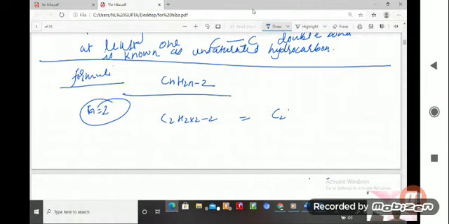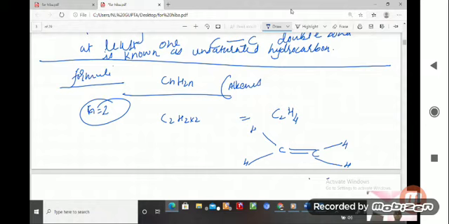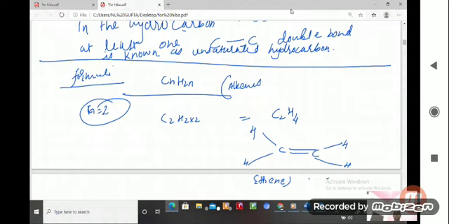Here, unsaturated means there are two categories, student. The first one is alkene. In case of alkene, we have CnH2n. So C2 and H, what will be there, student? C2H4. This is alkene. Now see the structure: C double bond C, here is hydrogen, here is hydrogen, and this side hydrogen. Two carbons, so eth, and a double bond, so ethene, right?